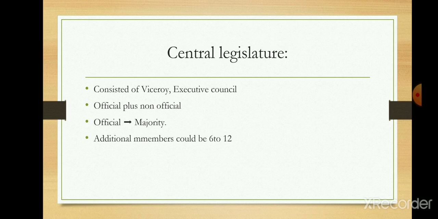Now, in that Indian Council Act of 1861, let's talk about central legislature. Central legislature consisted of the Viceroy and the Executive Council, and that Executive Council consisted of members who were official and some who were non-official, and the officials would always be in majority. So indirectly Britishers were in majority, and the additional members could be from 6 to 12. This was the limit set by Indian Council Act of 1861.